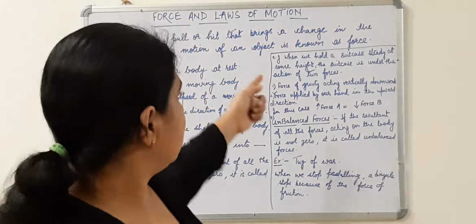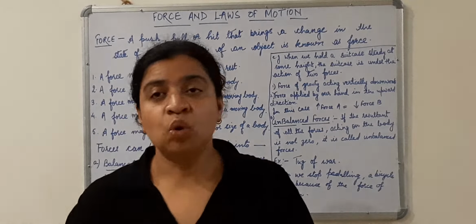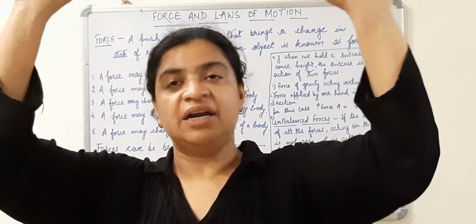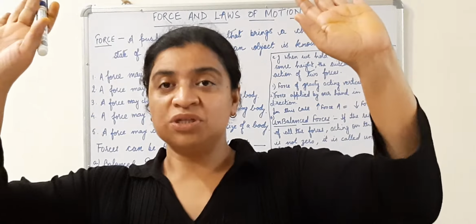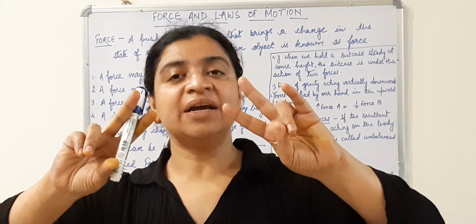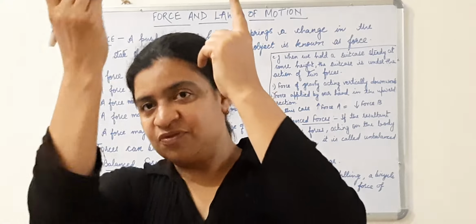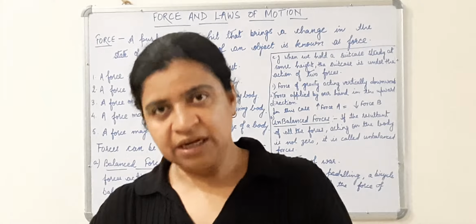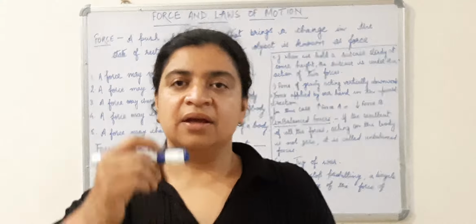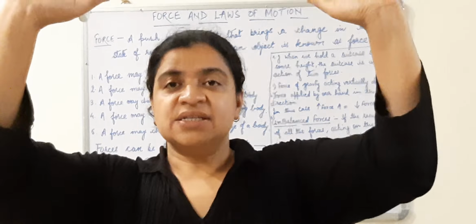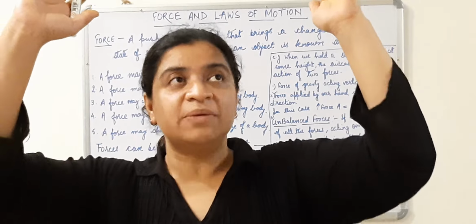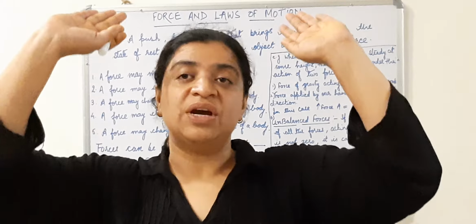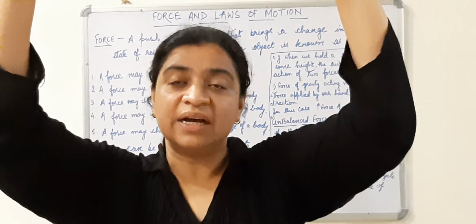For example, I have written an example here. When we hold a suitcase steady at a certain height, we have kept it at a certain height and now we are not moving it. At this position, there are two forces acting on the suitcase. One force is the force of gravity, which is trying to bring it down and which is acting vertically downwards. And the other force is the force applied by our hands to keep it at that particular position, that is acting vertically upwards.